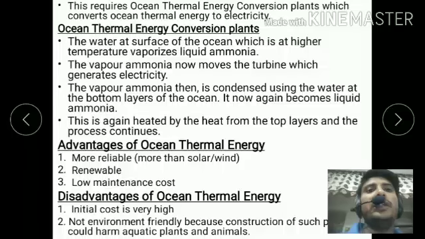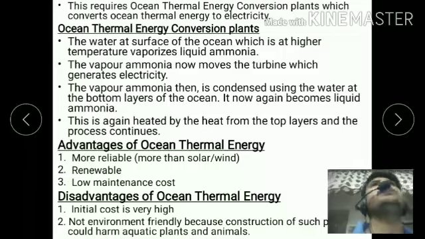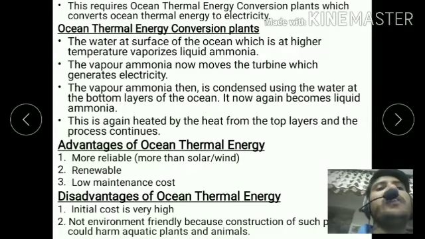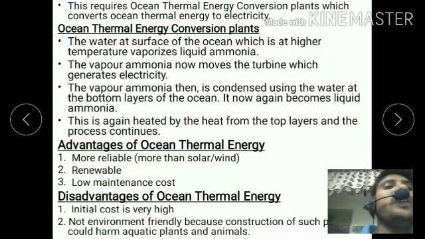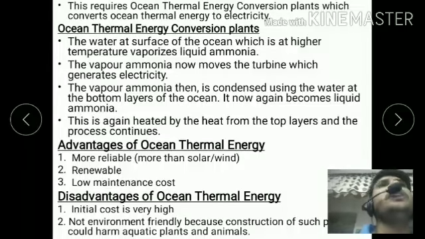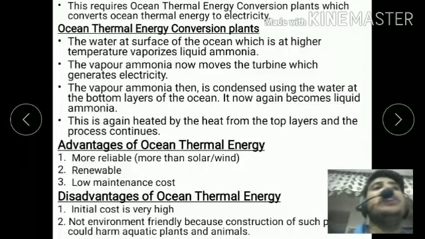How do we generate electricity from ocean thermal energy? Just see it. The water at the surface of the ocean, which is at a higher temperature, vaporizes the liquid ammonia. When the temperature of the ocean water increases, the ammonia converts into vapor. The ammonia vapor now moves the turbine, which generates electricity. When the ammonia vapor strikes the surface of the turbine, it starts to rotate and generate electricity.